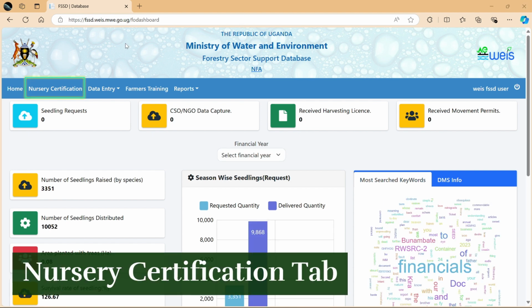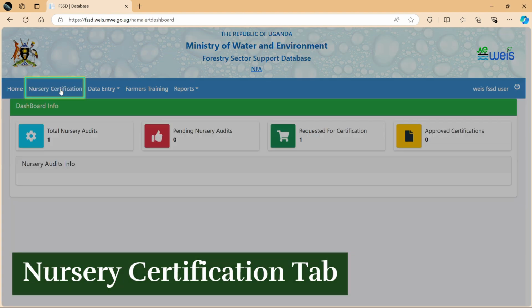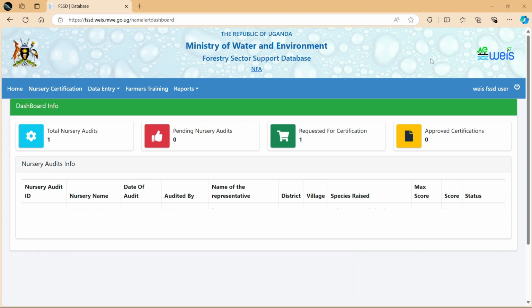The second tab is the Nursery Certification page. The Nursery Certification tab is a key section designed to allow users to track the progress of the nursery audit process for both clonal and seedling nurseries. This process includes viewing the lists of the nursery operators whose data has been captured by forestry officers in the Total Nursery Audits card, displaying a consolidated list of tree nurseries that can be viewed and submitted to the next